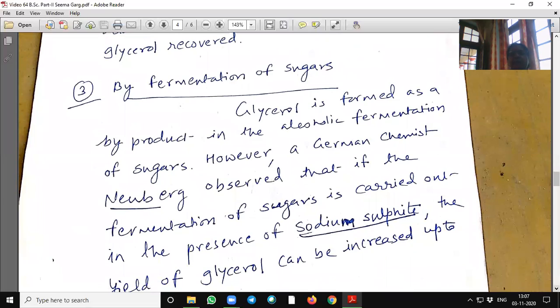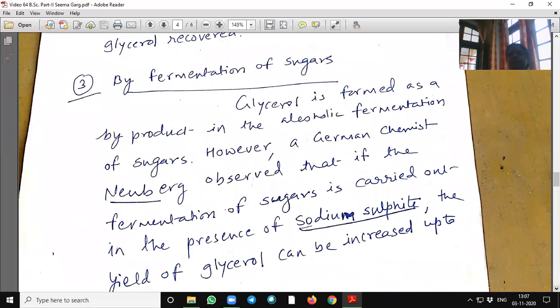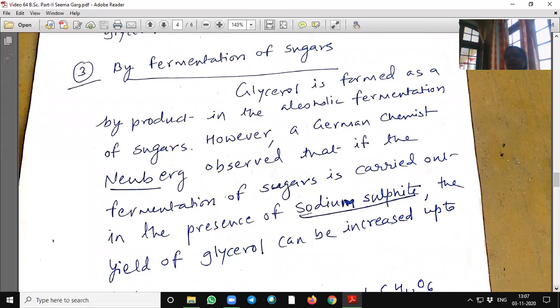Third method, by fermentation of sugars. Glycerol is formed as a byproduct in the alcoholic fermentation.